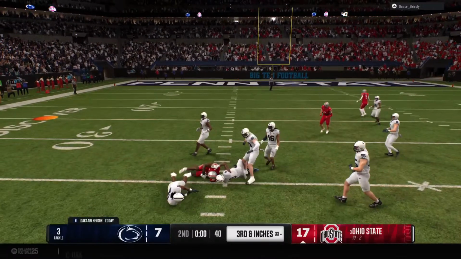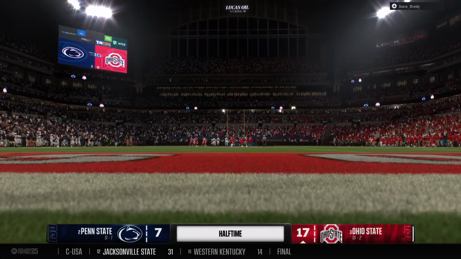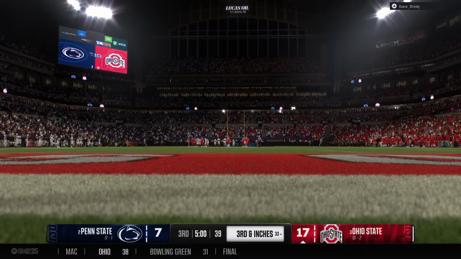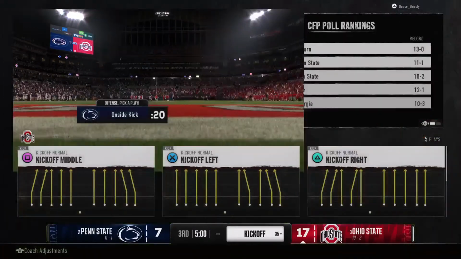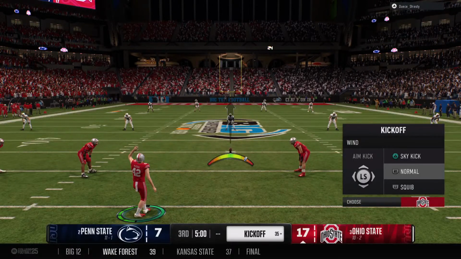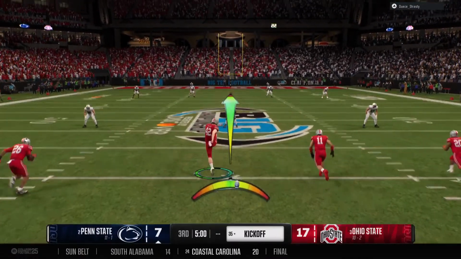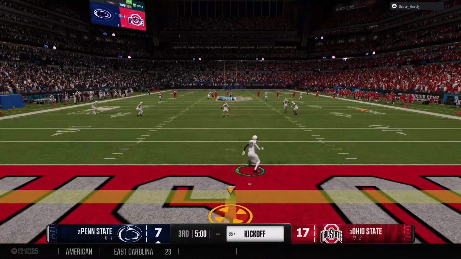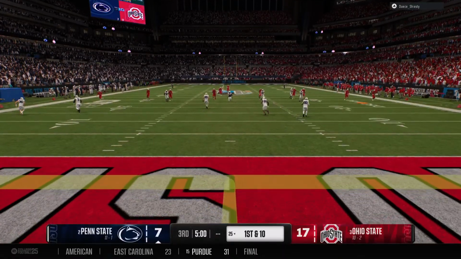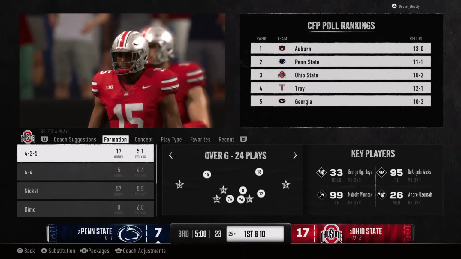Here's a throw underneath to the tight end. He stopped just short of that first down marker, inches away from it. And that will do it for the first half here. Kevin Connors now has our halftime update. The Buckeyes will kick this away to start the second half. And that one will bounce out of the back of the end zone. So a touchback will start at the 25.